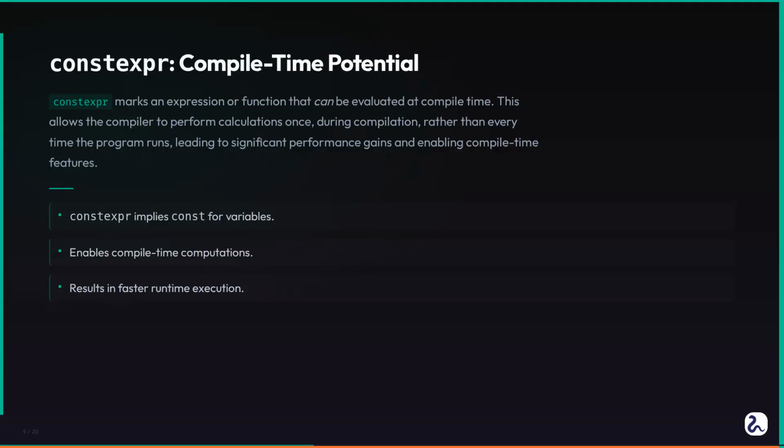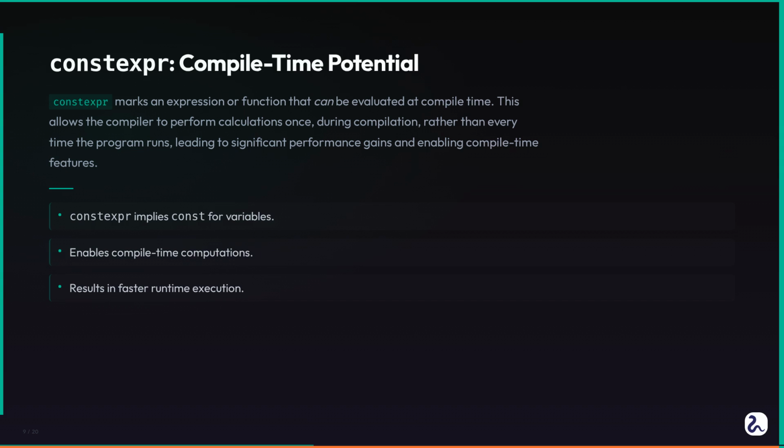Now that you understand const, constexpr is going to make perfect sense. Think of constexpr as a special calculator that runs before your program even starts. While const guarantees immutability, constexpr goes a step further. It indicates that a variable or function's value can be computed at compile time.